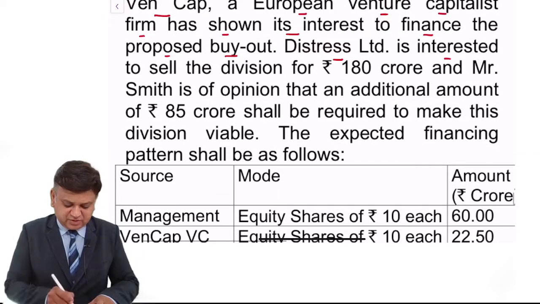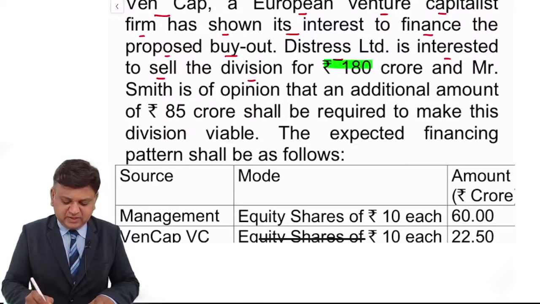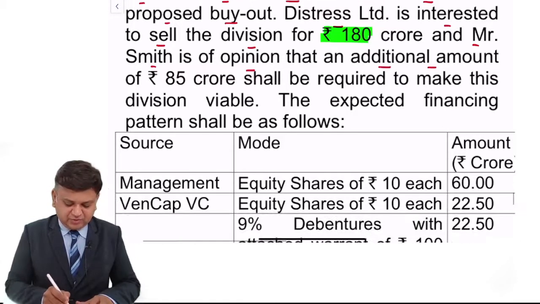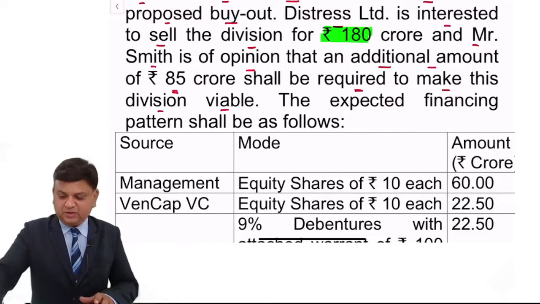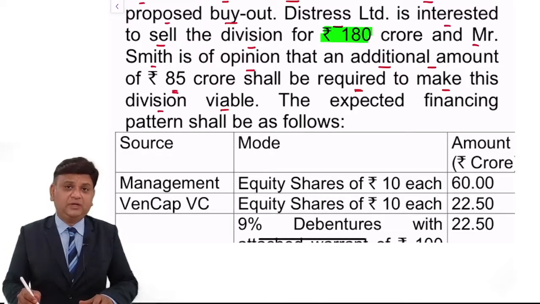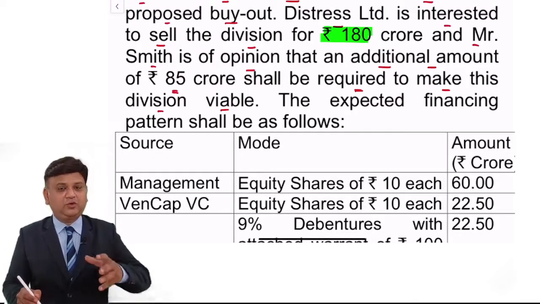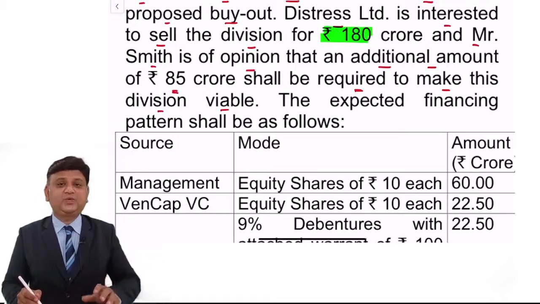Distress Limited is interested to sell the division, highlight the portion, for rupees 180 crore, and Mr. Smith is of the opinion that an additional amount of rupees 85 crore shall be required to make this division viable. So use a calculator: 180 plus 85, there is a total requirement of funds of 265 crore in order to make the business once again sustainable.